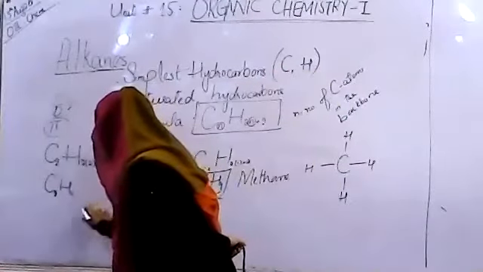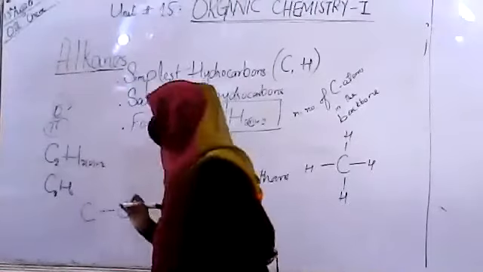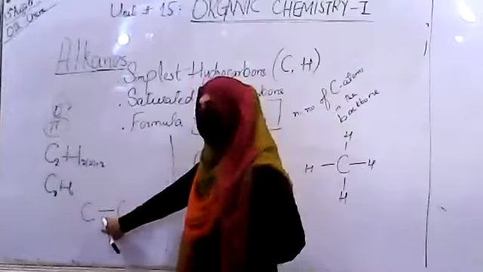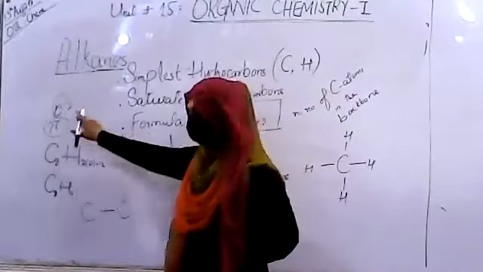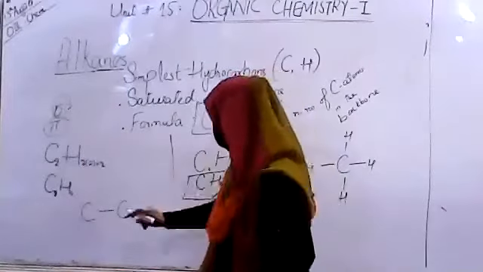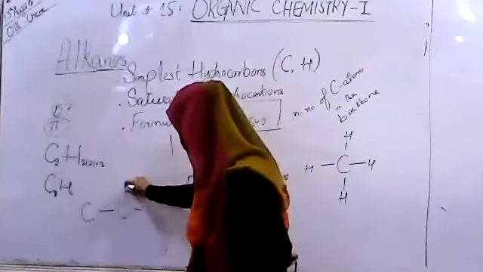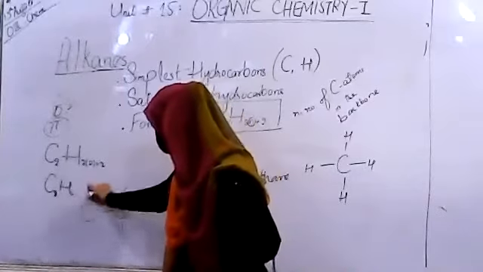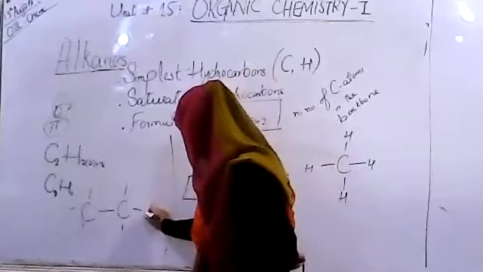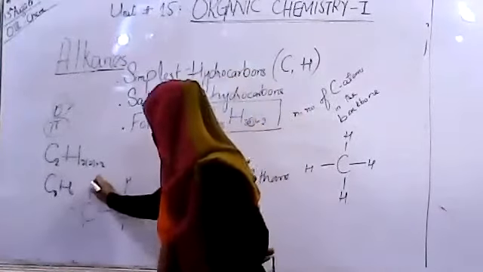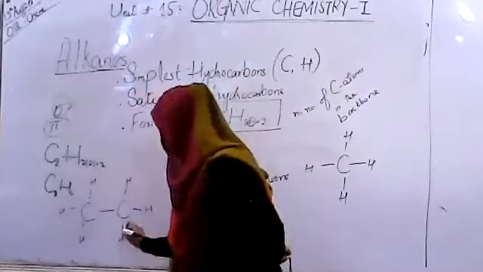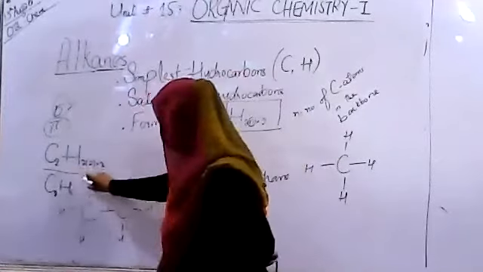How is the case? These are the two carbon atoms. Each carbon atom is bonded to the other one by a single bond called sigma bond. Now complete the 4 bonds of each carbon atom: 1, 2, 3, 4. 1, 2, 3, 4. Now calculate the number of hydrogens: 1, 2, 3, 4, 5, 6. So we can say that this formula is actually correct.